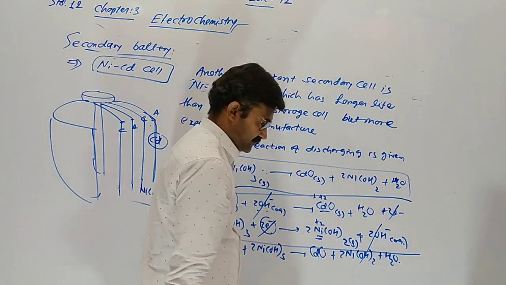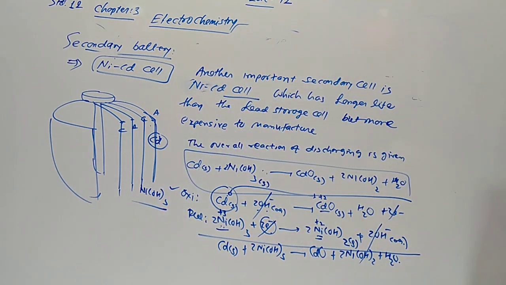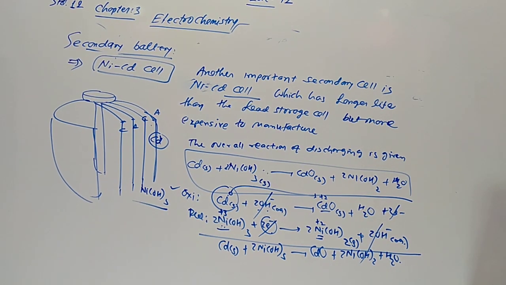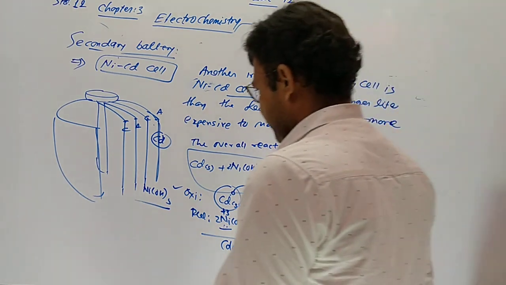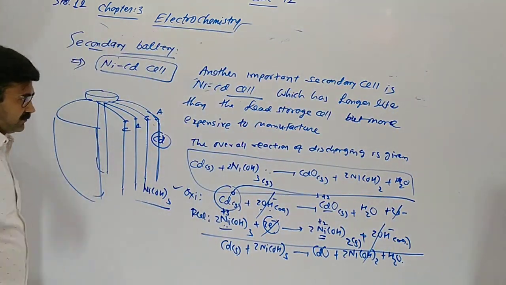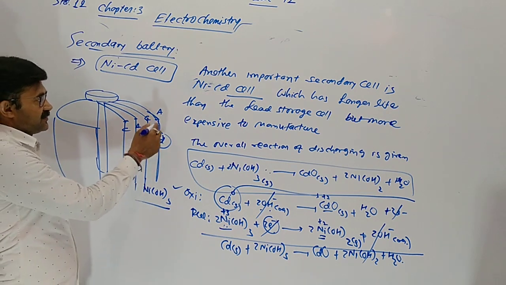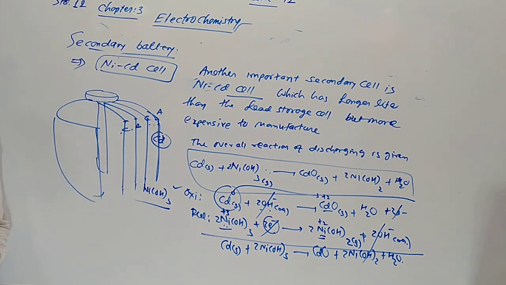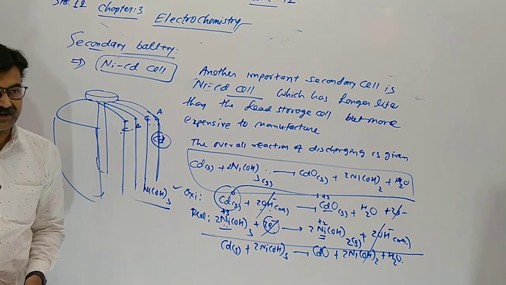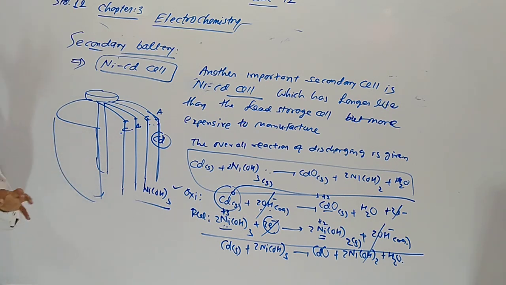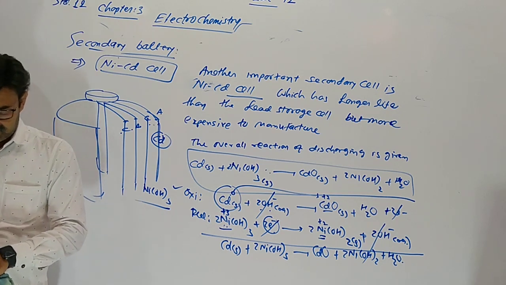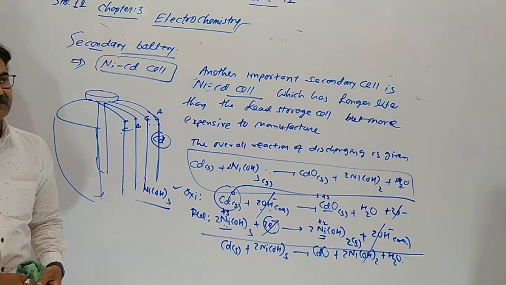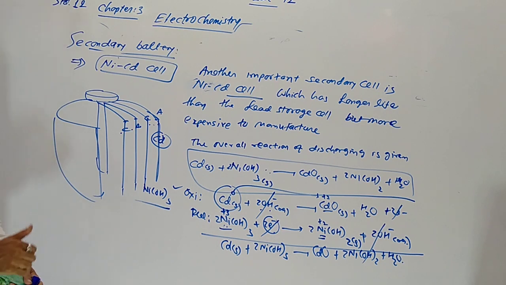You can see our overall reaction is proven. Understood? This cell we can recharge. How much voltage is needed decides how we arrange anodes and cathodes. This cell is costly, so nowadays it is used in mobiles, but this is old use. Nowadays we are using lithium ion batteries, which are not in our syllabus.